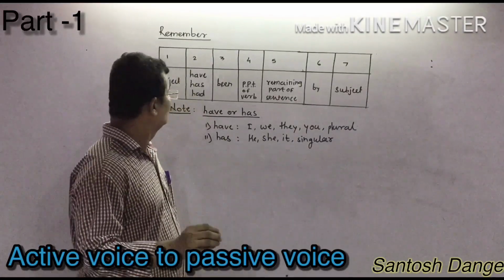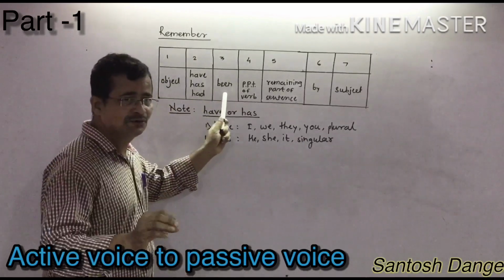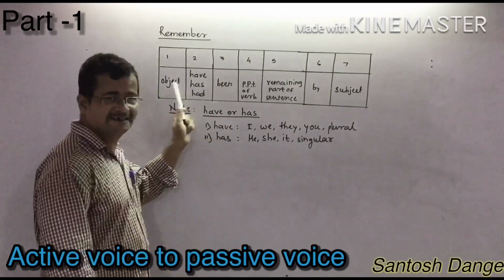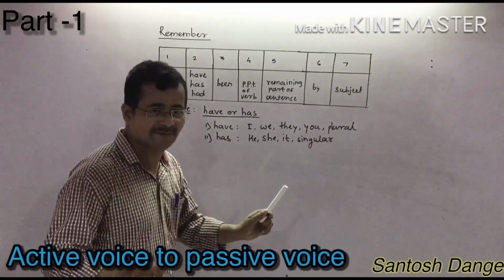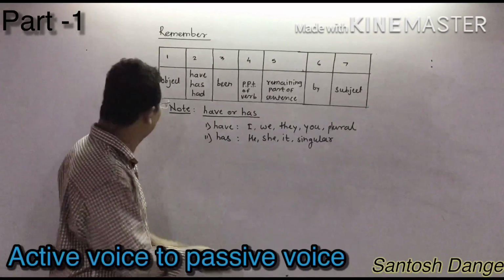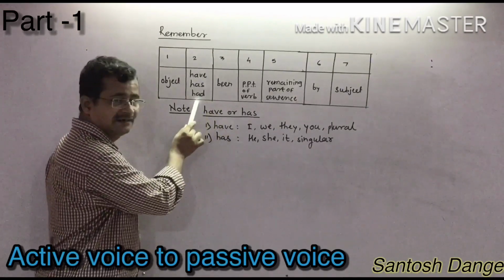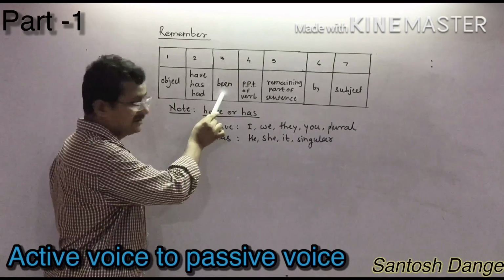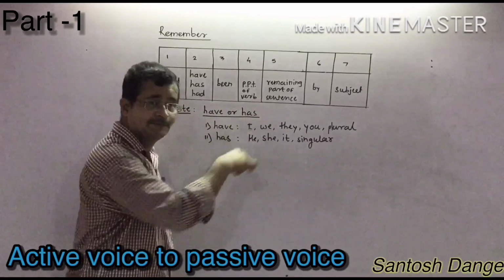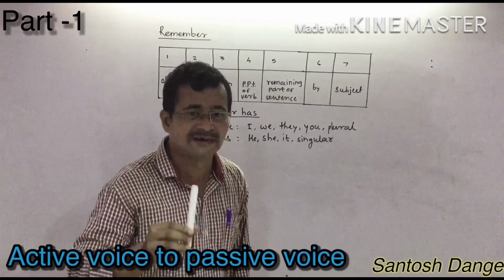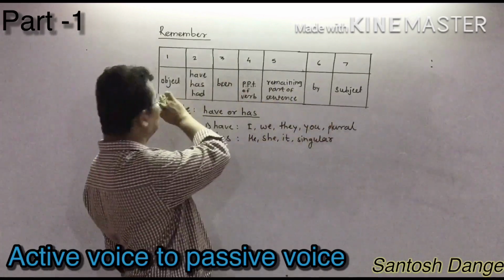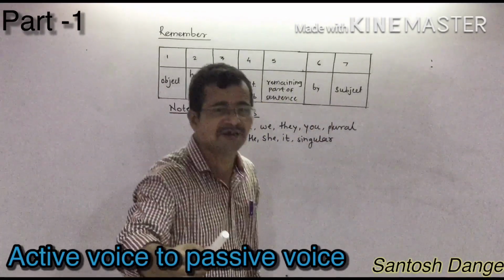Remember, for you, I have made this one particular chart to explain easily, in an easy way. Whenever they have given have as that, first of all, in active to passive, you know that. And remember all these things. Very important point. Whenever they have given have as that, first of all, you have to write the object in the beginning. After that, you have to write have as that. Have as that is given, so you have to take been. After been, you have to write the past participle or third form of the main verb. Past participle is what? Third form of the main verb. Then the remaining part of the sentence, by, and the subject. Then you will get the subject at the end of the sentence.